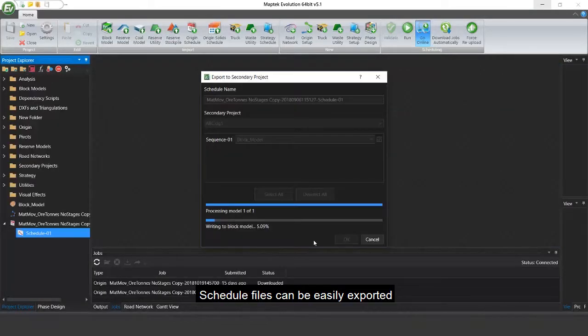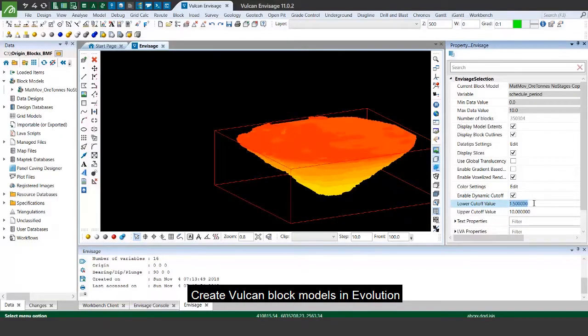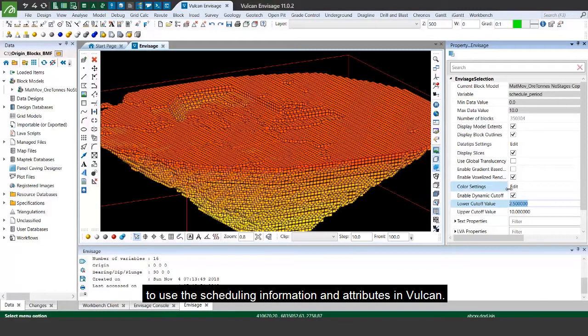Schedule files can be easily exported to transfer schedules between different computers or users. Create Vulkan block models in Evolution to use the scheduling information and attributes in Vulkan.